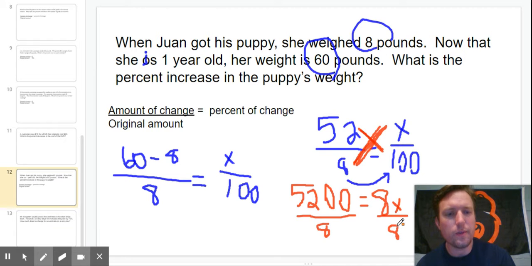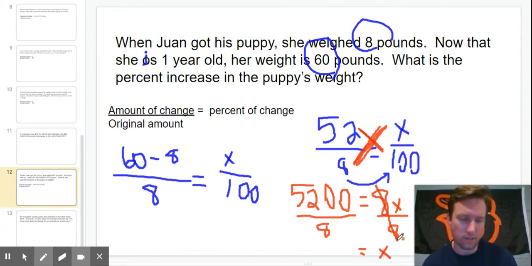So we are going to do the inverse operation. What that means is, since we're multiplying here 8 times x, in order to get x by itself, we're going to divide. So when I divide 8 by 8, that cancels each other out because you get 1, or x. And then on this side, we have 5,200 divided by 8.